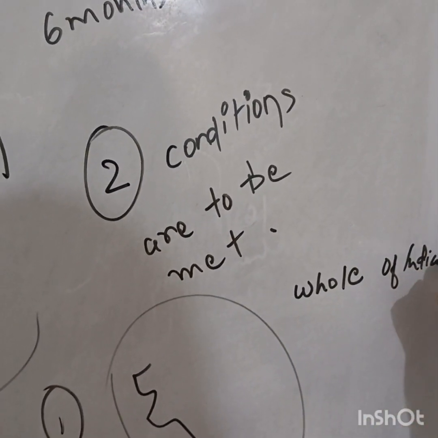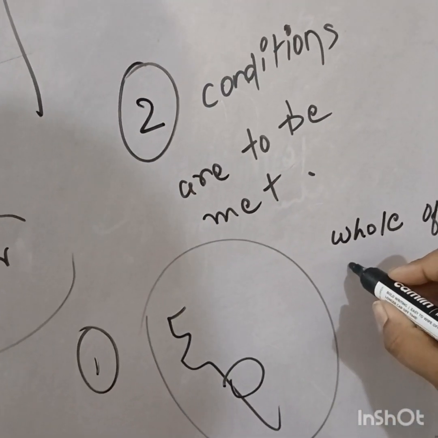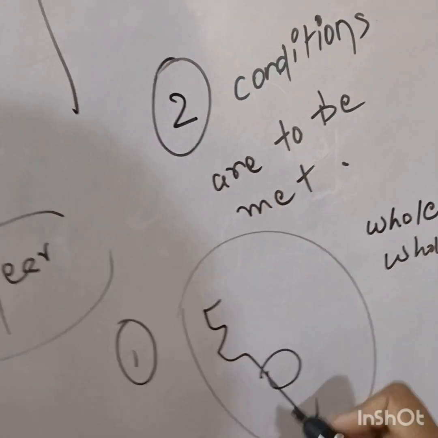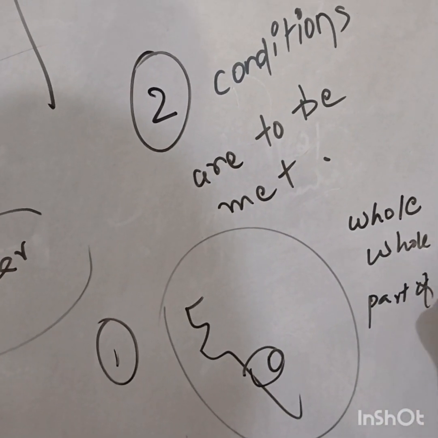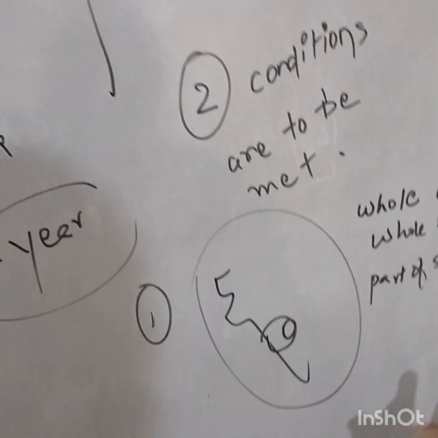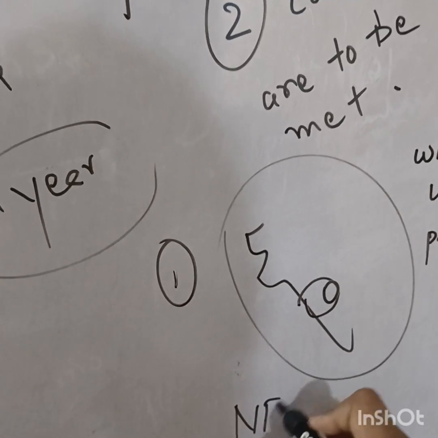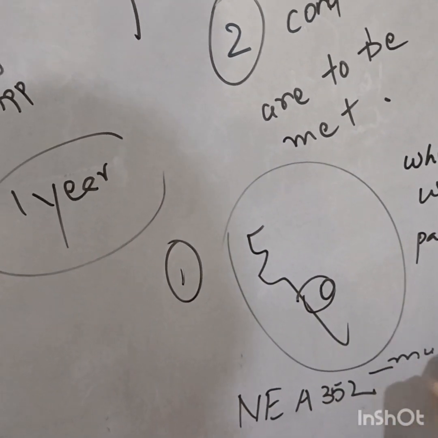India or whole of state or a part of state. So somewhere among these, national emergency, that is article 352, must be in operation.